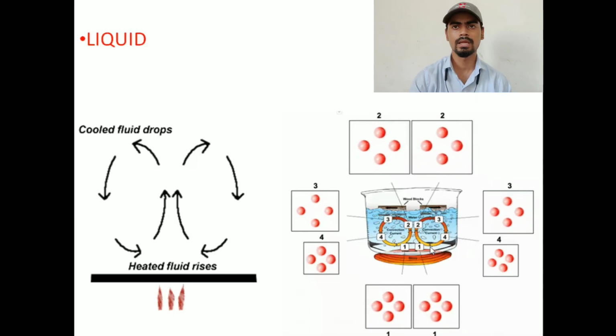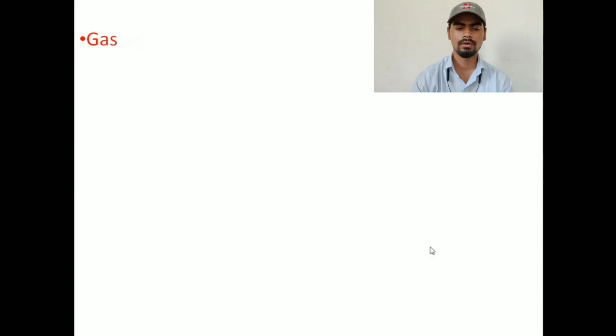Let us move to the next one, that is a gas. For gas, what we have discussed is that they are very loosely packed, right? When I say it is very loosely packed, it means the intermolecular space is maximum. So the intermolecular force will be very weak or very least. It means the molecules are very free to move in all directions.